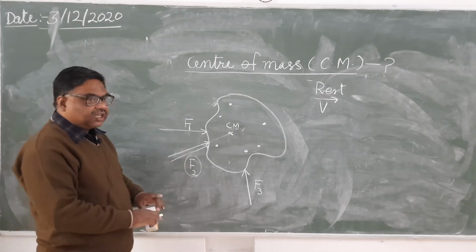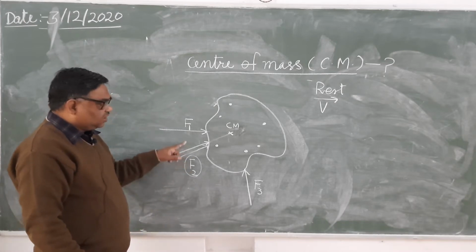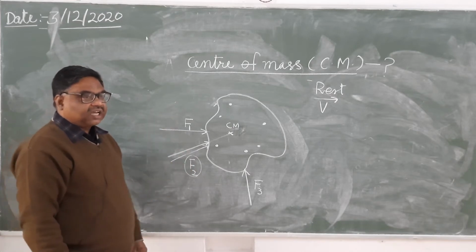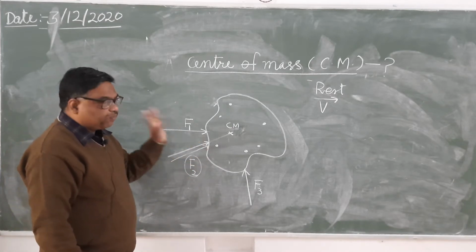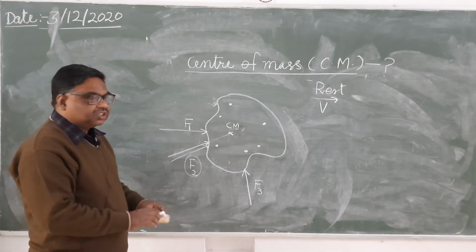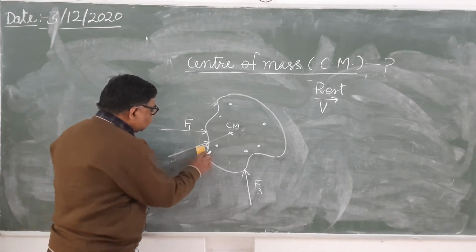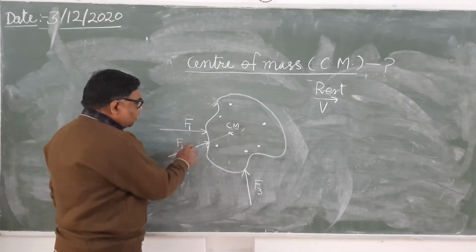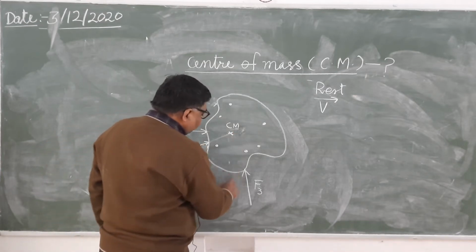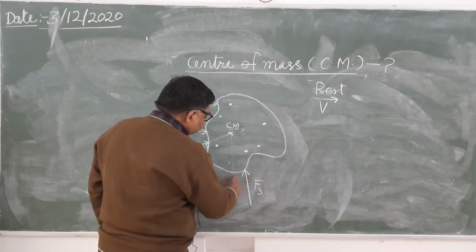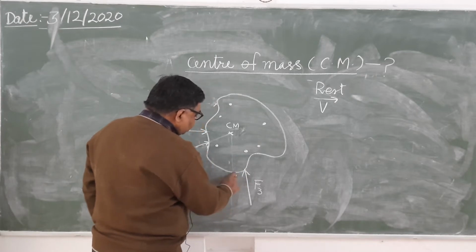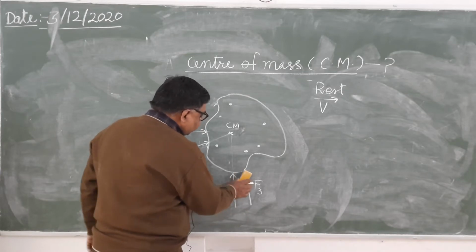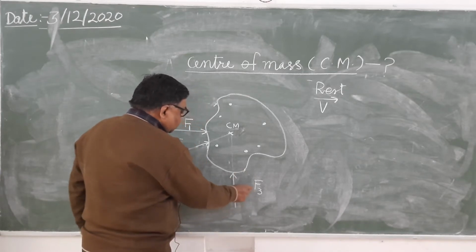So there is no change in magnitude or direction. Only the point of application has been changed. So F2 is acting here, and now F3 I have applied this way.